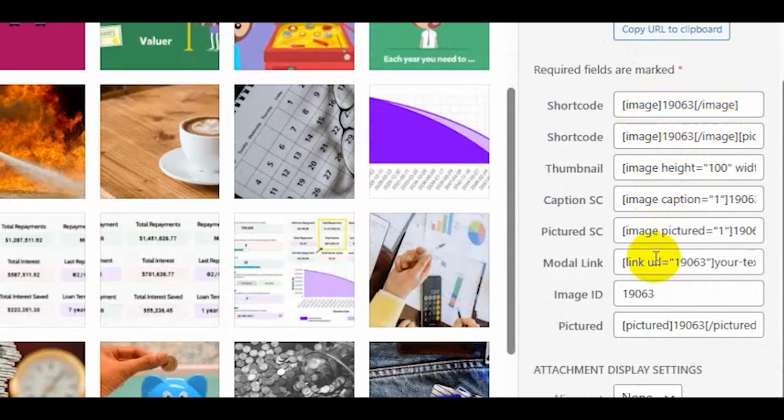Now, shortcode with images does a number of things. It scales them down to a manageable file size. So you can upload a 5 megabyte image, and it'll scale it down to 70K. It applies a width to it. It automatically scales the height. It applies a filter if necessary, and when used properly, it'll include the caption and description and all sorts of things. This image here, this first shortcode, I'm going to copy.